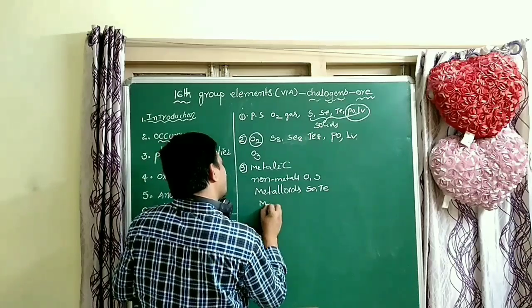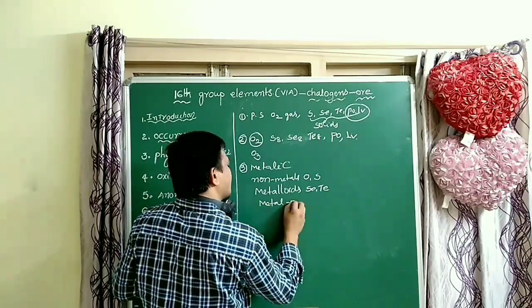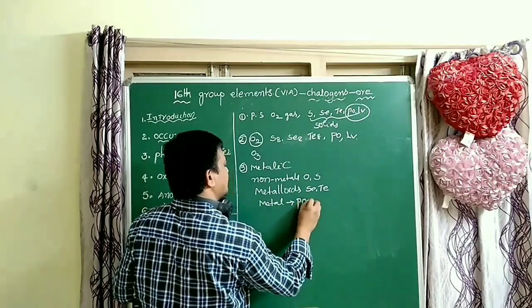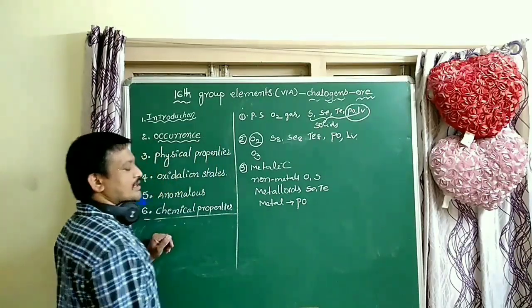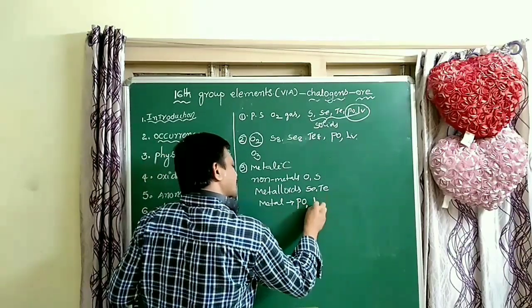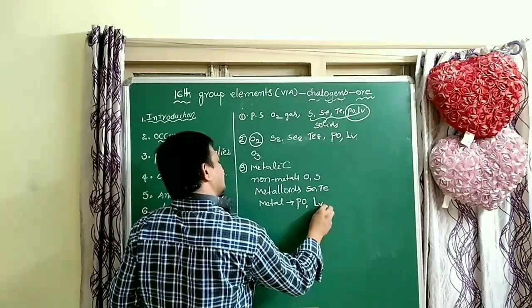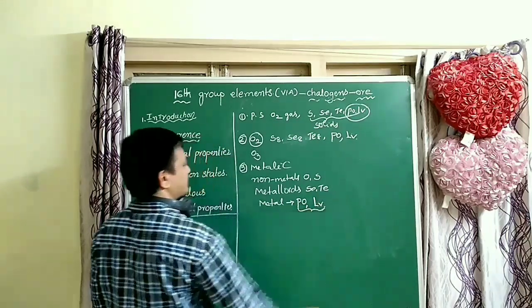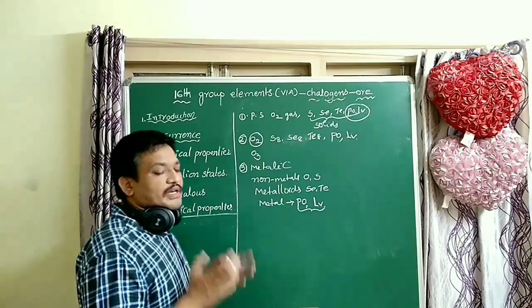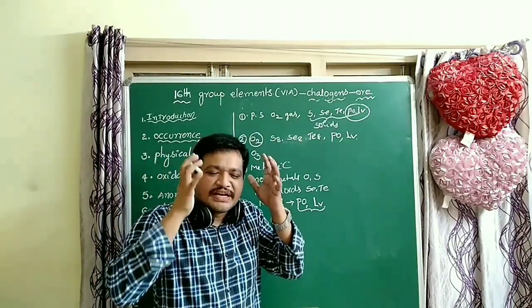Polonium is a metal, and livermorium is also a metal, a radioactive metal. These two are radioactive metals. So in any group, metallic character increases from top to bottom.